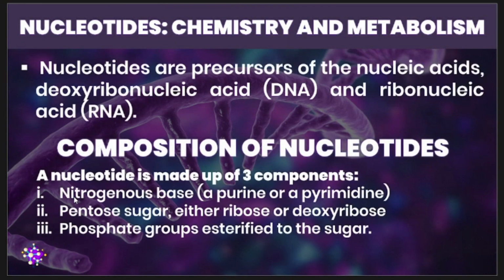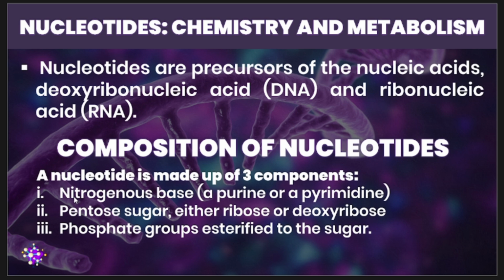When we talk about your nucleic acids, guys, the monomer unit of your nucleic acids is our nucleotides. So it's important, therefore, that we look into the chemistry and the metabolism, and at the same time, the composition of your nucleotides.